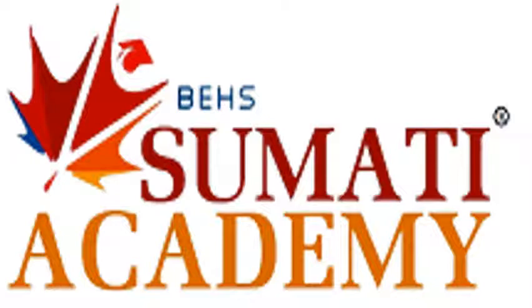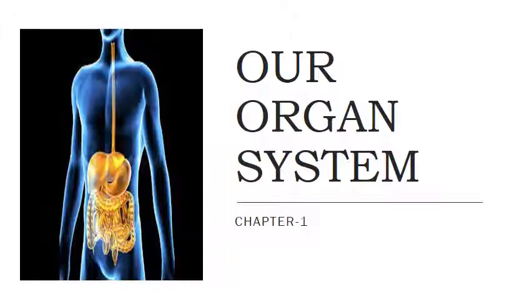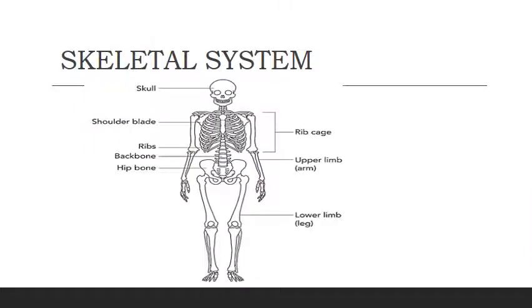So again we have our science period and we are learning chapter 1, that is our skeleton system. Today we have our first chapter, that is our organ system. In the previous class we have learned about different internal organs and their functions. Now we will talk about some organ systems. The first organ system we have in our body, that is very important, is the skeletal system.